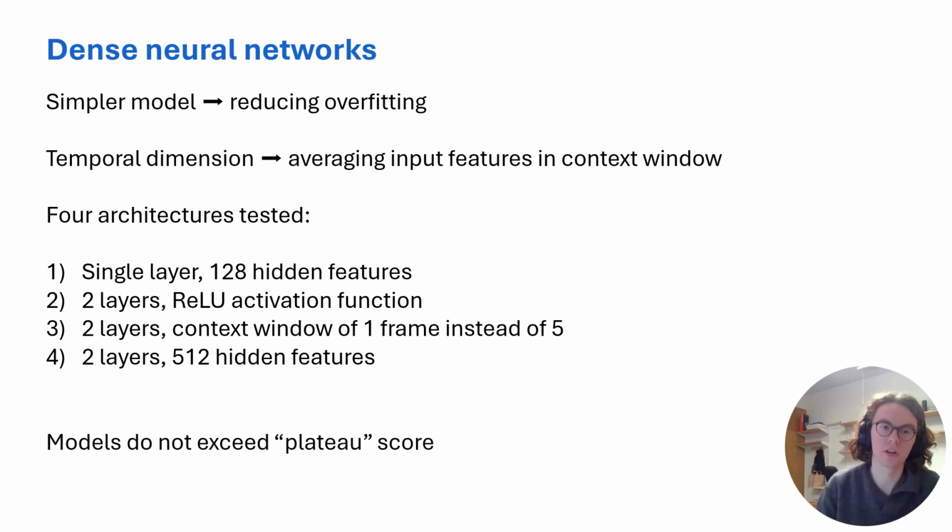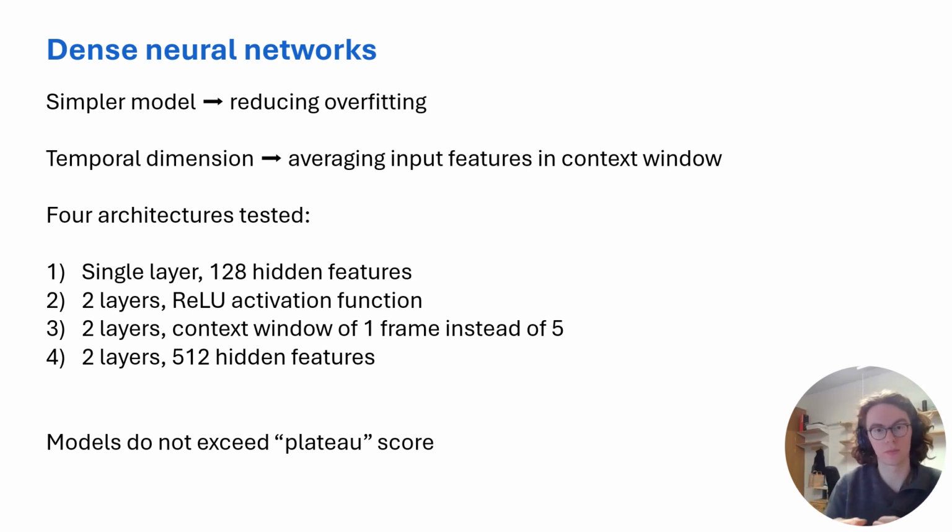Now, because these models are not designed to process a temporal dimension, like the gated recurrent unit and the LSTM are, instead we take the context window, so for example the sequence length of 5 frames, and we average the input features over that sequence length. And then using that technique, we tried 4 interactions. First, a very simple single linear dense layer with 128 hidden features. Then we tried 2 layers with a ReLU activation function in between.